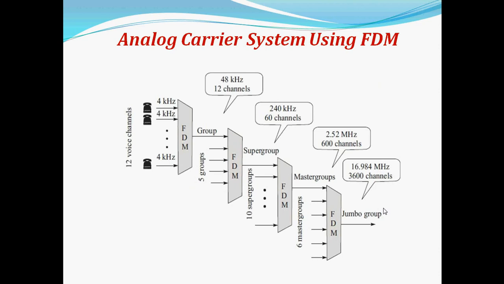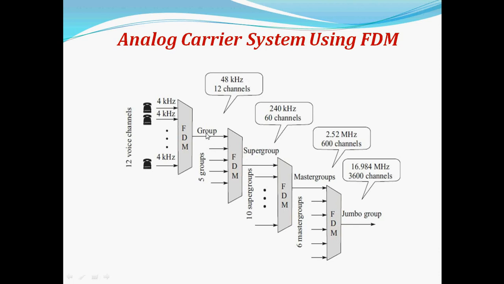Analog carrier system using FDM. This is one example of how FDM works. Here we can see the end users' voice channels, which we can send with the same frequency, 4 kilohertz, 4 kilohertz, 4 kilohertz. Then we can make a group of these 4 kilohertz channels. So there may be 5 groups, and each group has 12 channels. So if one user has 4 kilohertz, the total frequency will be 48 kilohertz.